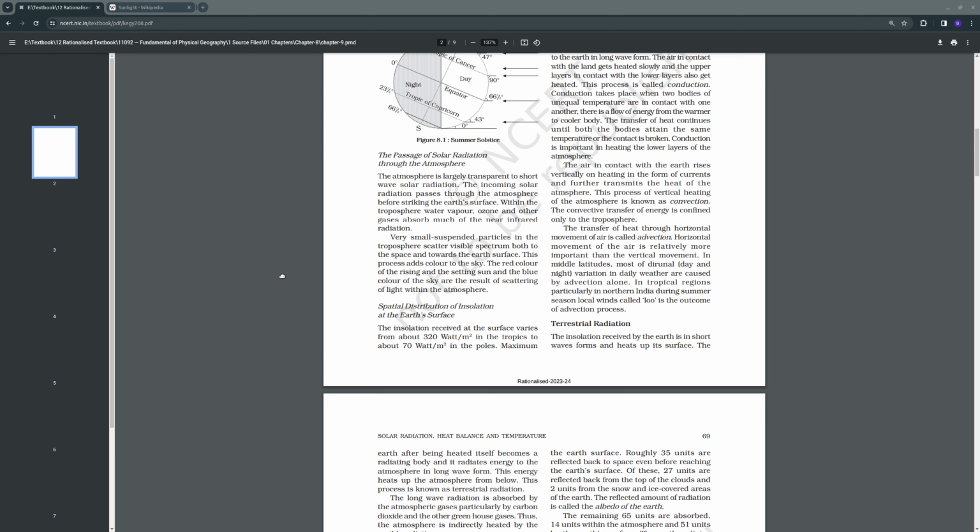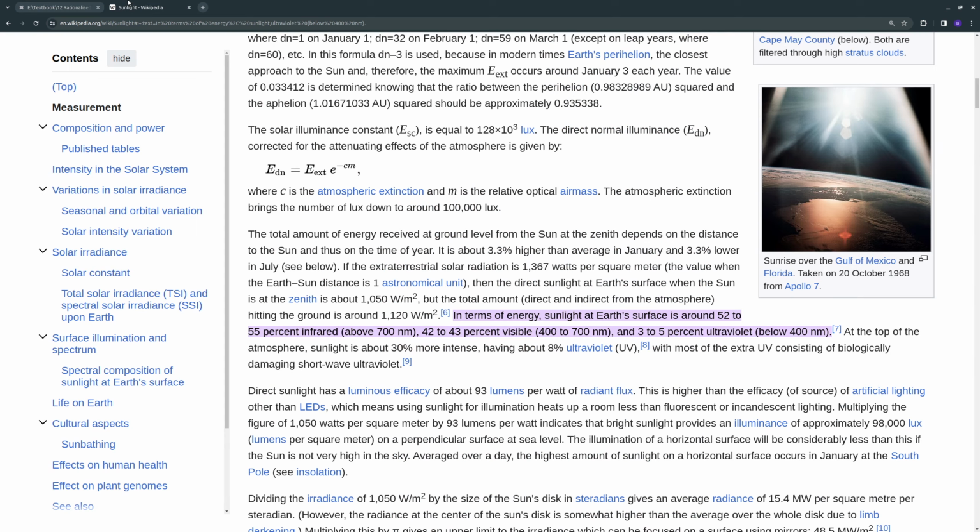Then, infrared rays constitute roughly 2/3 of the insolation. That is a tricky one. Here it's not directly mentioned. In terms of energy, sunlight at Earth's surface is around 50 to 55% infrared, 40 to 43% visible, and 3 to 5% ultraviolet. So it's not 2/3, but less than 50% or so. So B also is wrong.